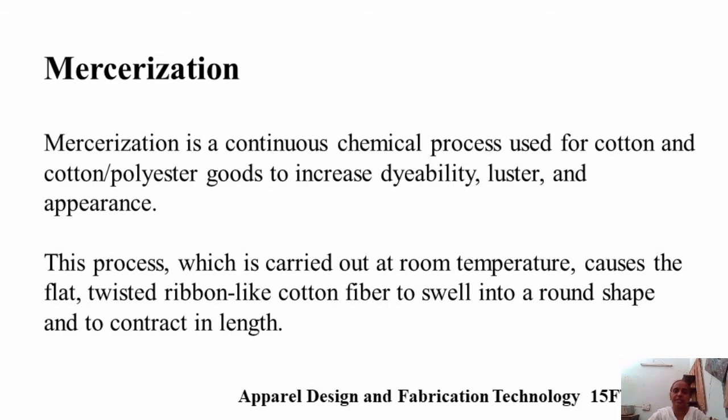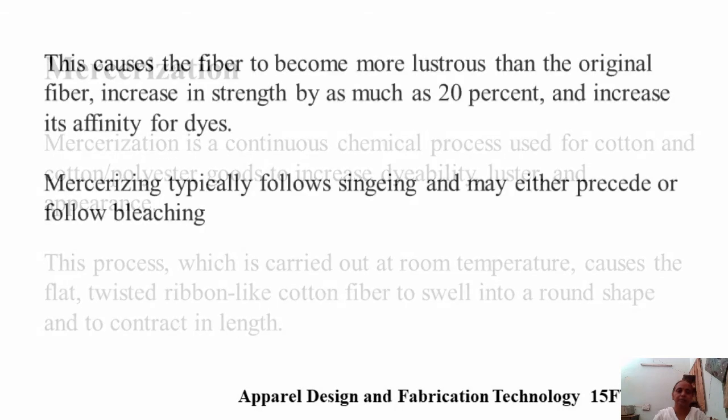So mercerization is a continuous chemical process used for cotton and the cotton blends, that is the polycotton goods, to increase the dyeability, luster and the appearance of that goods. This process is carried out at a room temperature. This causes a flat twisted ribbon like cotton fiber to swell into round shape and to contract in length.